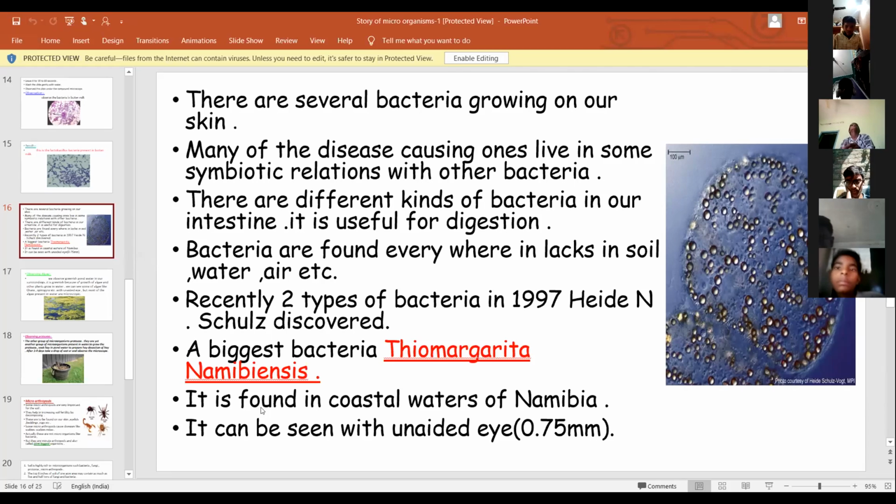Next, it is found in coastal water of Namibia. Next, it can be seen with the unaided eye.